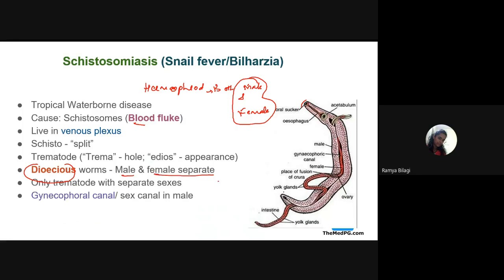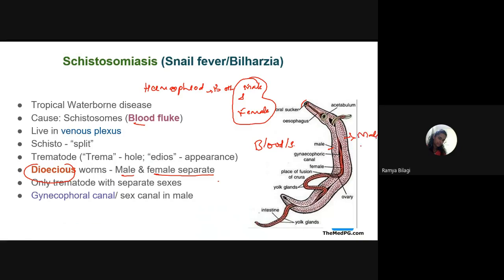Now look at the picture over here. If this picture is given, you should directly say that it is a picture showing the blood fluke or the Schistosoma. Now in this, which one is male and which one is female? You should be able to answer this. Students, who is male and who is female in this picture? So the broad one, the outer one, who is thick, that fellow is the male.